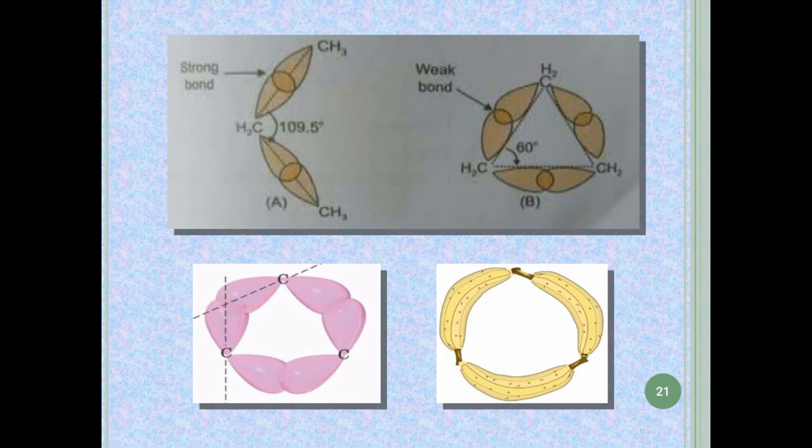As we see from this slide, when a banana is placed in a triangular form, it will look like this. Similarly, cyclopropane, due to the bending of the bonds outward, looks like a banana. Therefore, these bonds are also known as banana bonds.